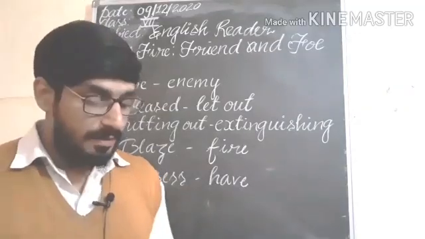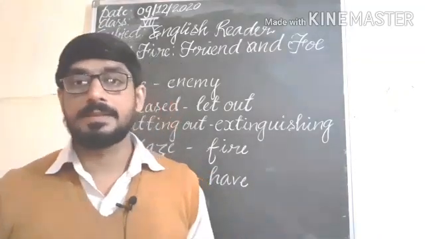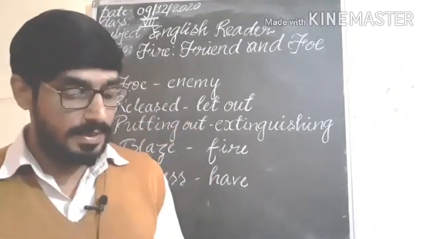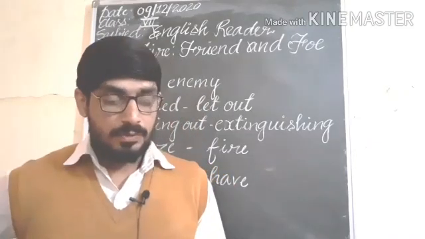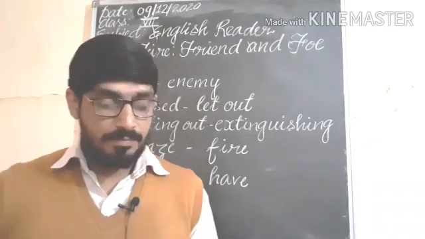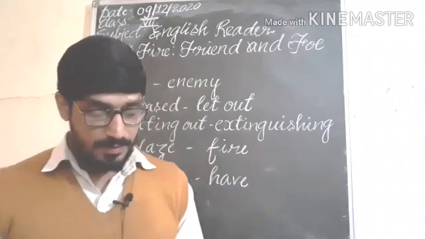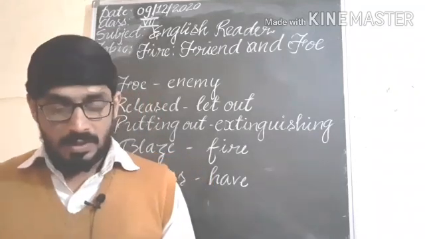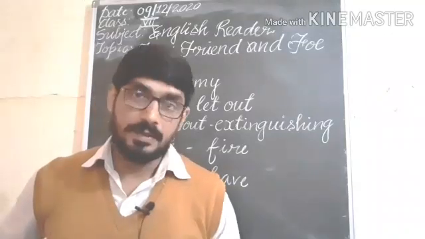Now three things are needed to make fire. Dear students, you know that: fuel, oxygen and heat. These three things are needed for a fire: fuel, oxygen and heat. Wood, coal, cooking gas and petrol are some examples of fuel. The first example we are getting here of fuel is wood, coal, cooking gas and petrol. Oxygen comes from where? The air.